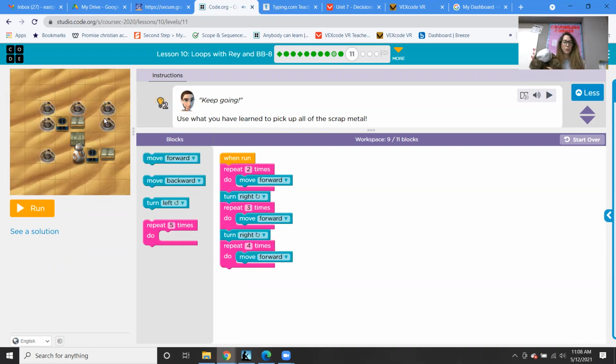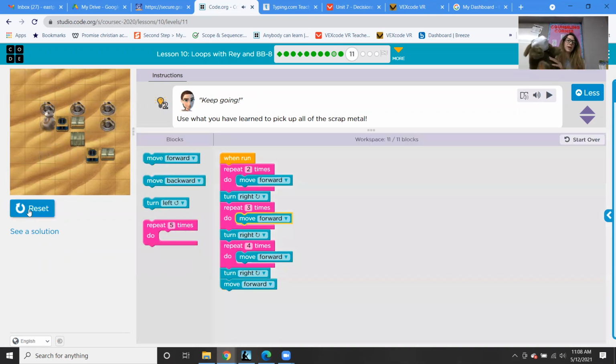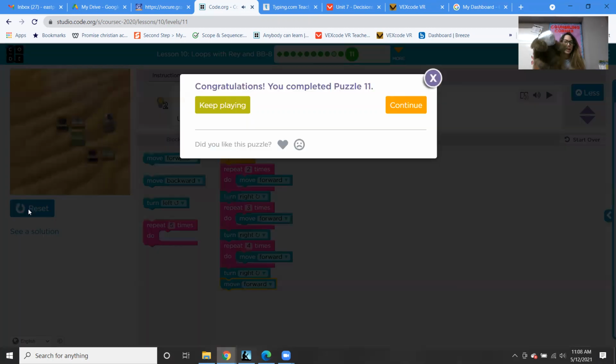And then once we're over here, we know we're going to turn right again. And then we're going to move forward 1 time because we just have 1 more. Let's try it out. Let's see what happens. Yay, we got it all. We used all the repeat blocks.